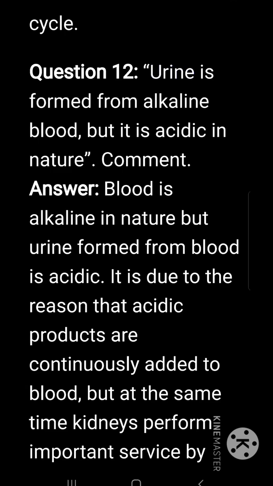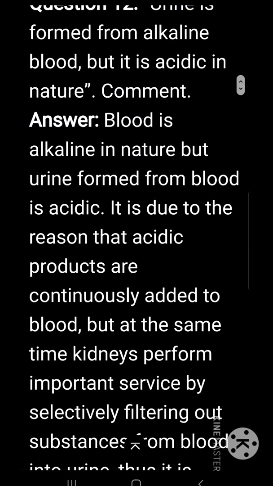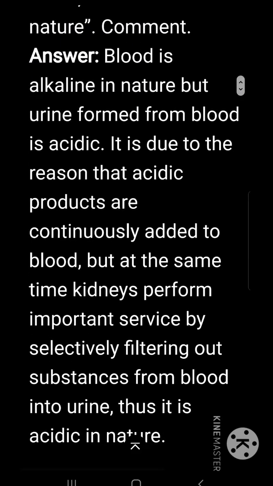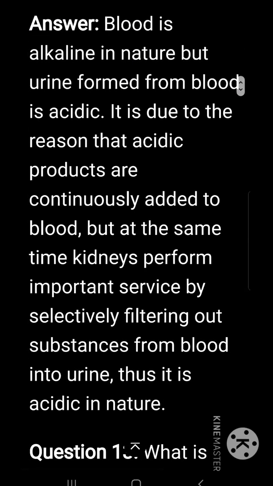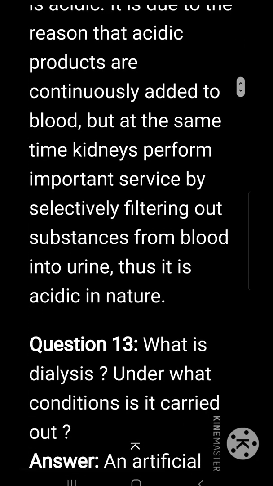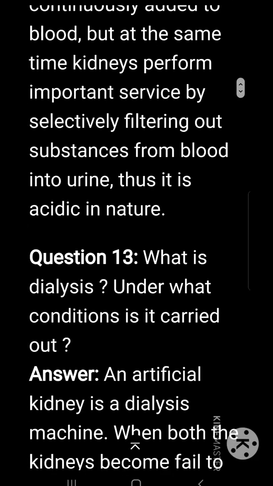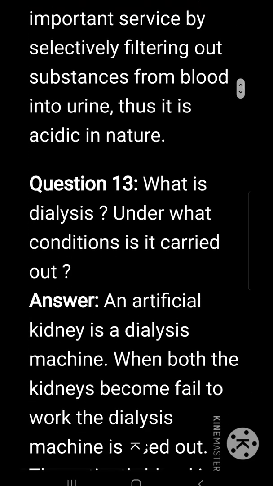Urine is formed from alkaline blood, but it is acidic in nature. Comment: blood is alkaline in nature, but urine formed from blood is acidic. It is due to the reason that acidic products are continuously added to the blood, but at the same time kidneys perform an important service by filtering out substances from the blood into urine. Thus it is acidic in nature.